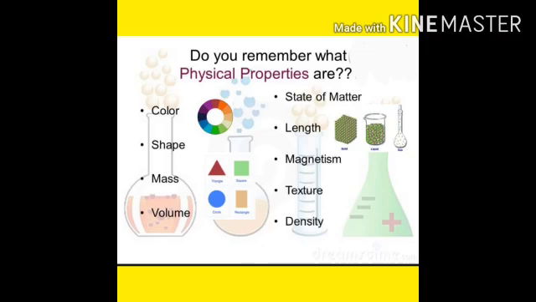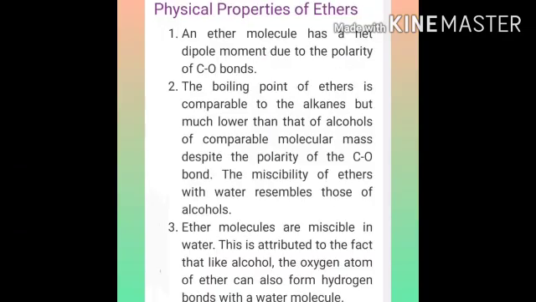Welcome to all. Our next topic is physical properties of ethers. Ethers are polar in nature due to presence of electropositive R group and electronegative oxygen atom. The dipole moment of ether is the vector sum of two polar carbon-oxygen bonds with a significant contribution from presence of two lone pairs of electrons on ethereal oxygen atom. So, dipole moment of dimethyl ether is 1.18 D. D is the unit of dipole moment, that is Debye.